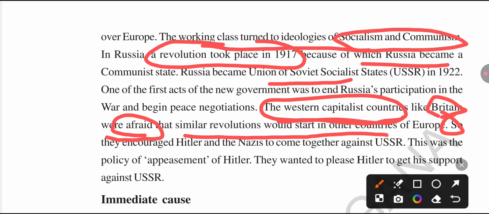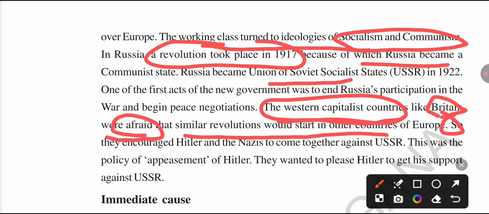This policy is called the policy of appeasement. They wanted to please Hitler to get his support against the USSR, because Hitler was also against communism and socialism. That's why Britain pleased Hitler, to support against the USSR.